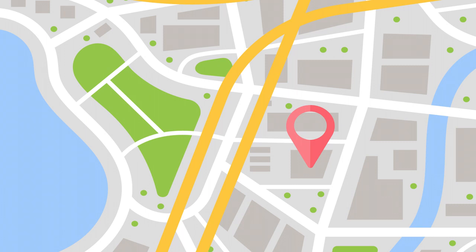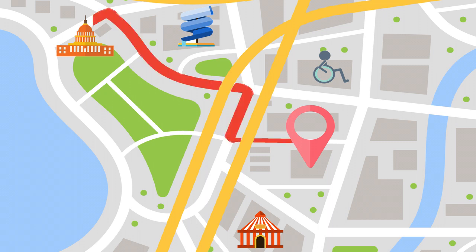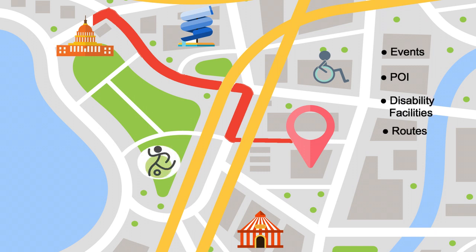After pairing with each other, users can plan outings or social activities using the application's map feature. This feature assists with navigation specific to locations, plotting suggested routes based on traffic, terrain, weather, public transport, and disability-friendly access. The map highlights events, points of interest, disability facilities, routes, sports grounds, and free Wi-Fi facilities along the way or close by.